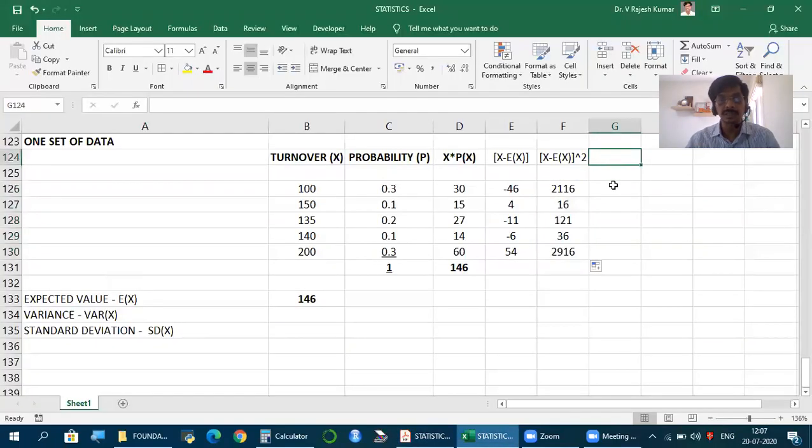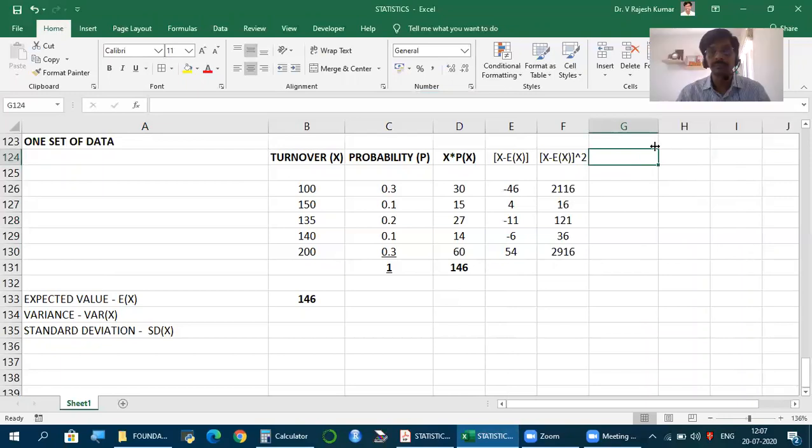So x minus E of x whole square into probability.